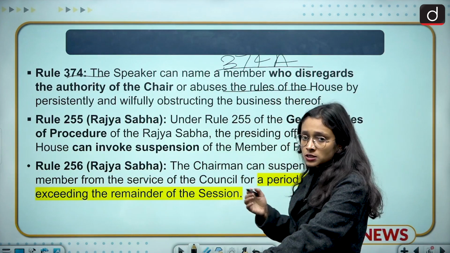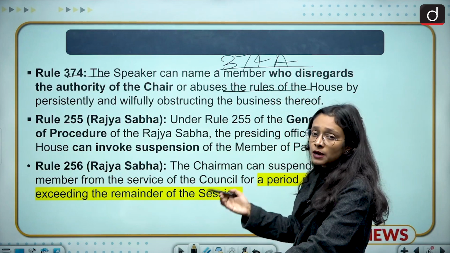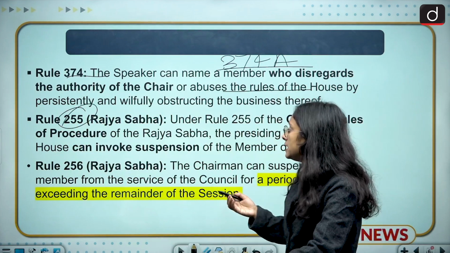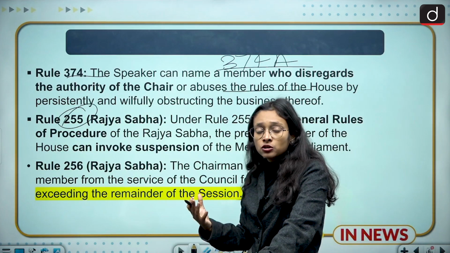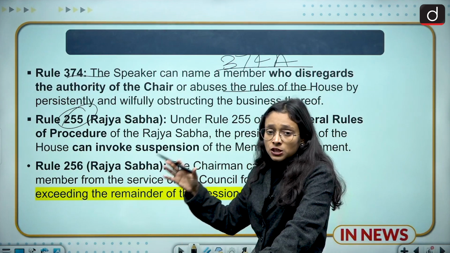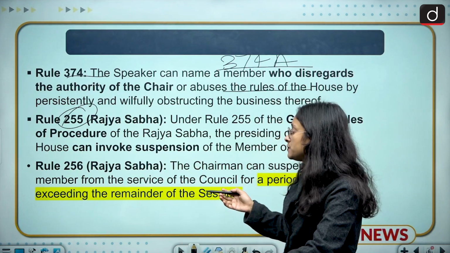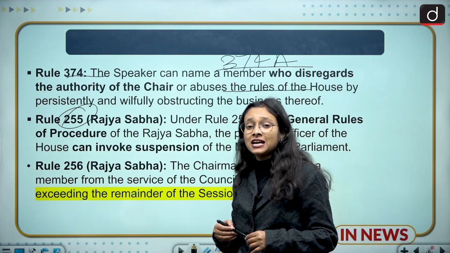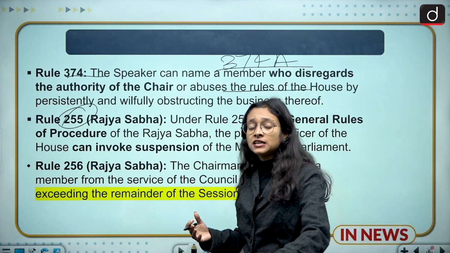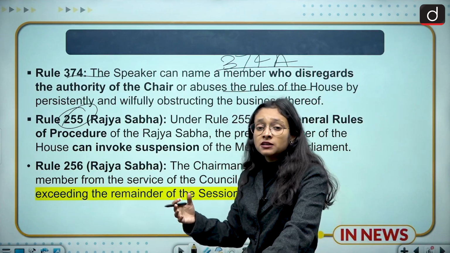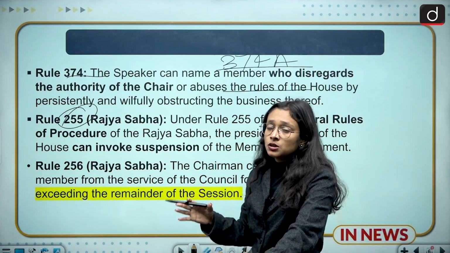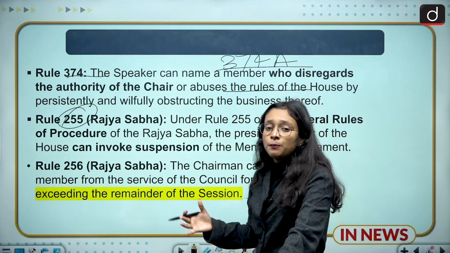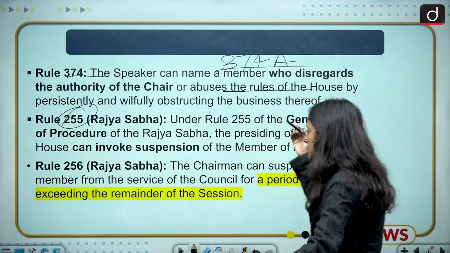Similarly, we have rules for the Rajya Sabha also. Rajya Sabha is the upper house of the parliament, and what does Rule 255 say? It says the general rule that the suspension can be invoked by the chairperson of the particular house. And what does Rule 256 say? Rule 256 says that if any person is doing any kind of objectionable behavior, then he or she can be suspended for the remainder of the particular session. So these are the rules related to the grounds on which any parliamentarian can be suspended.